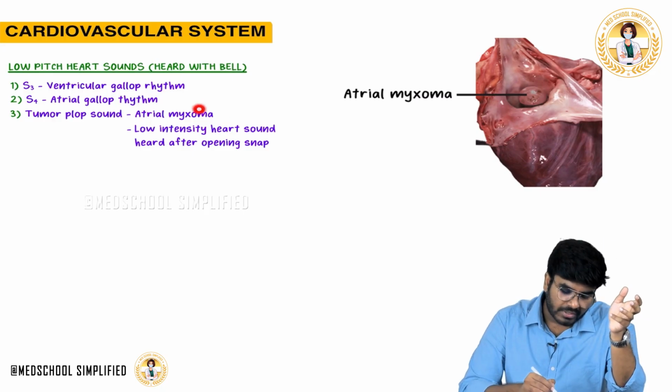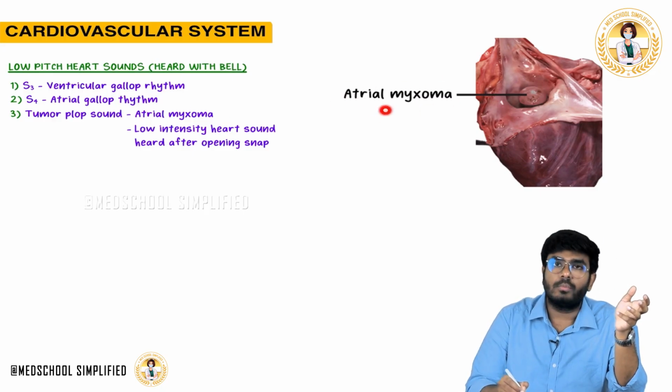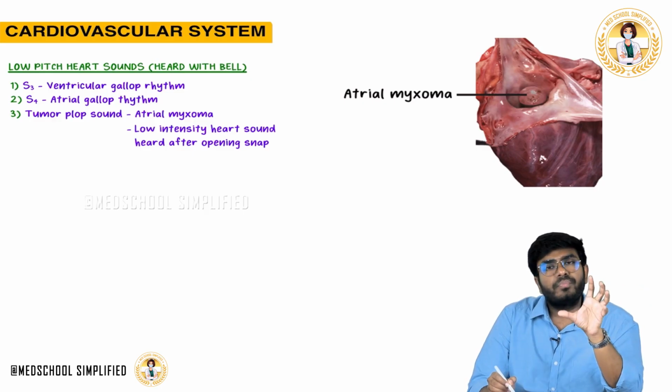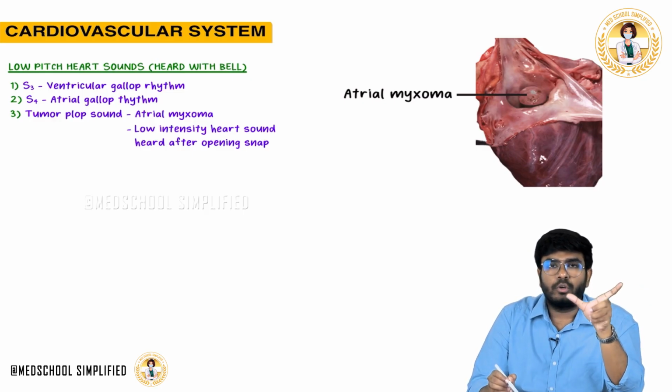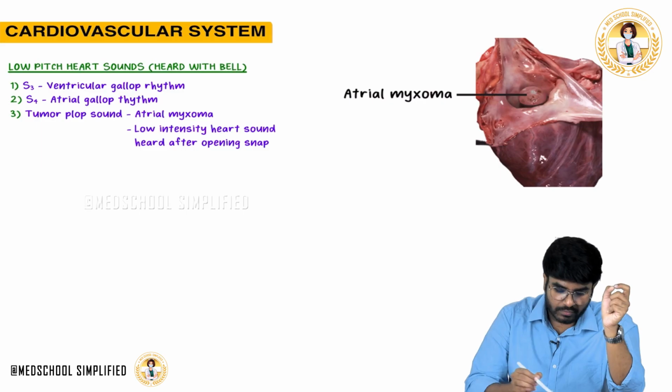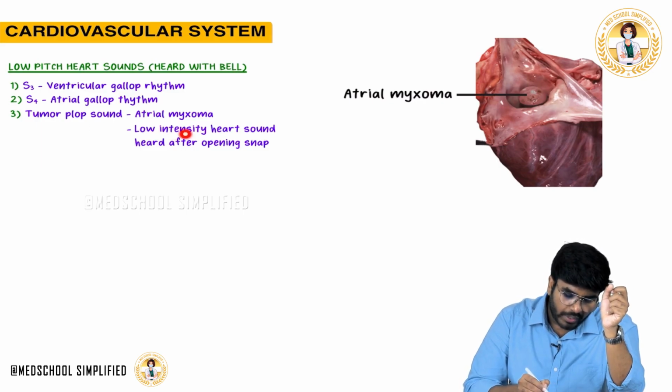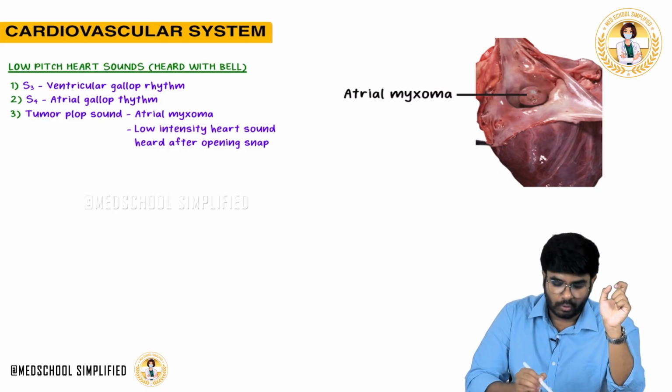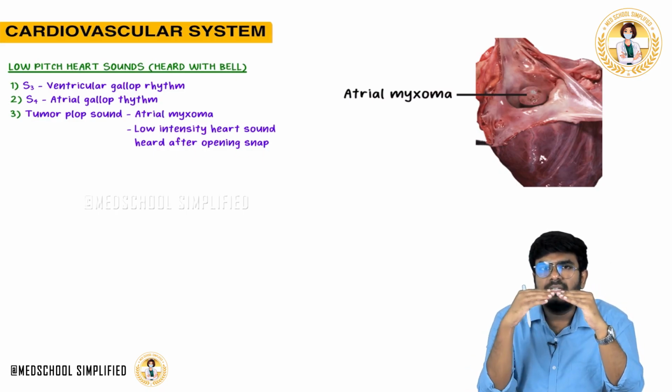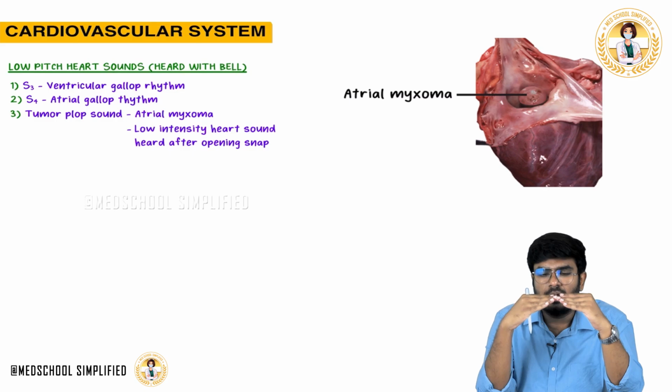Tumor plop sound is seen in which condition? Atrial myxoma. Whenever they want to ask this question, they will use the word tumor plop sound. This tumor plop sound is a low intensity heart sound heard after the opening snap. You know what the opening snap is? Opening snap means opening of the atrioventricular valves.